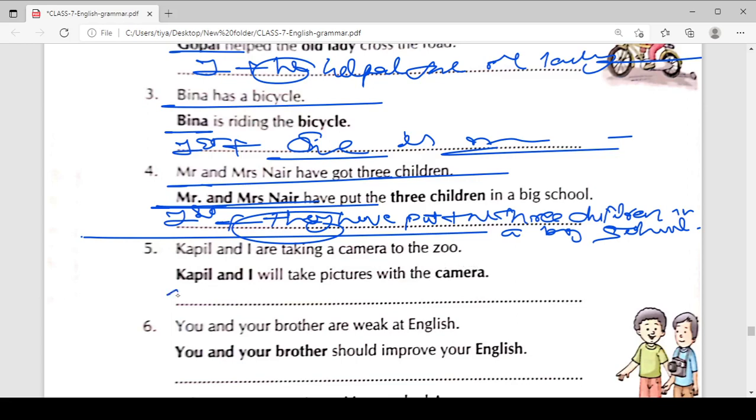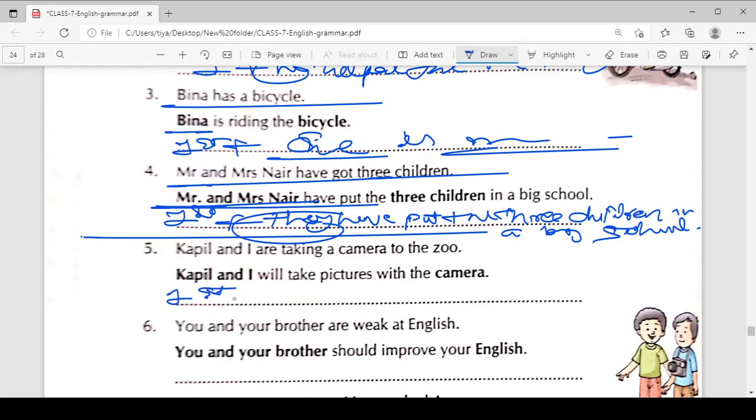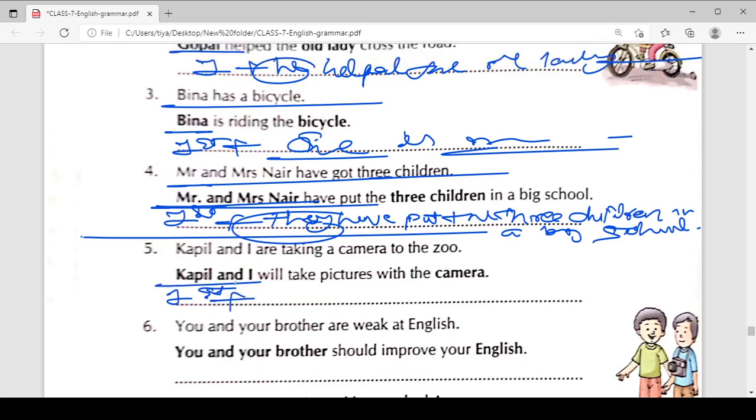zoo. Okay, so just write the first sentence as it is. Next, you can replace couple and I with we. Why are we using we here? Because this noun includes I, and whenever I is included in any kind of noun, the noun will be denoted by we.